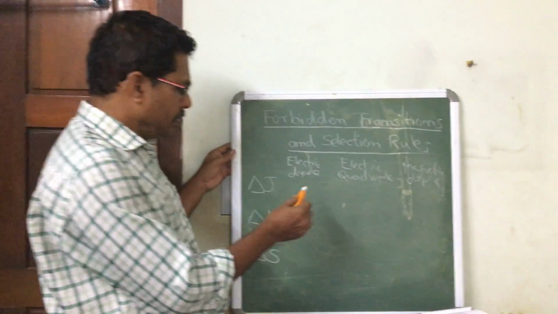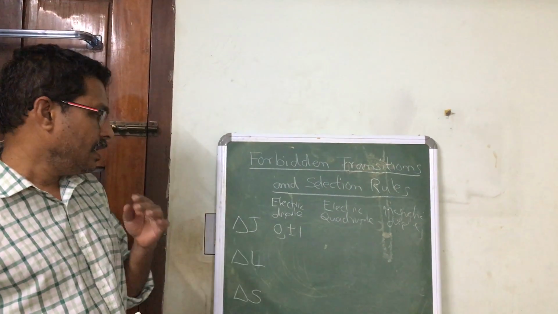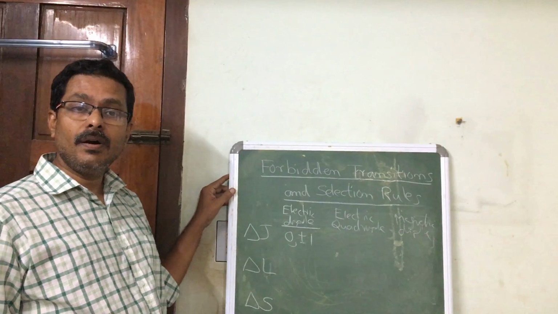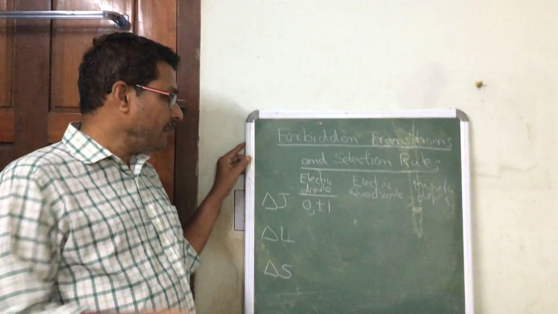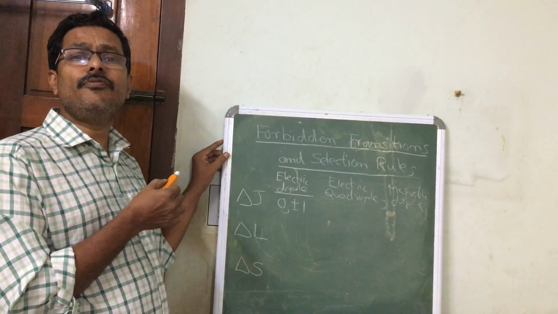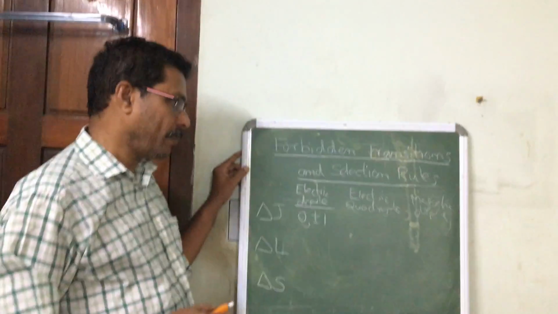The delta J change, as we have discussed in the previous section, for the interaction of electromagnetic radiation with the electric dipole moment of the atom, the selection rule for the transition is delta J can change either 0 or plus or minus 1.